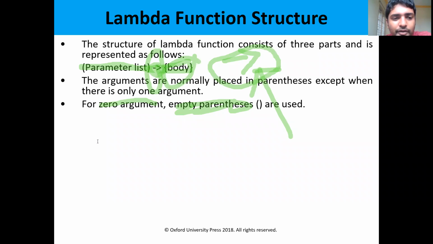For example, if you don't want to pass any value, we have to give empty braces. This is the symbol, and then in the body we can write something like System.out.println, hi. So this is one lambda expression of no arguments. That means we are not passing any value here, so we have to give the empty braces.